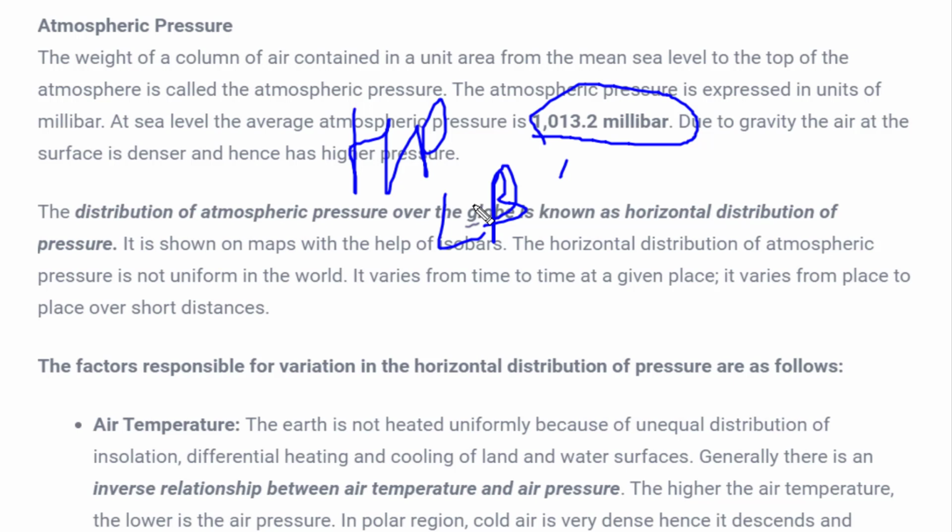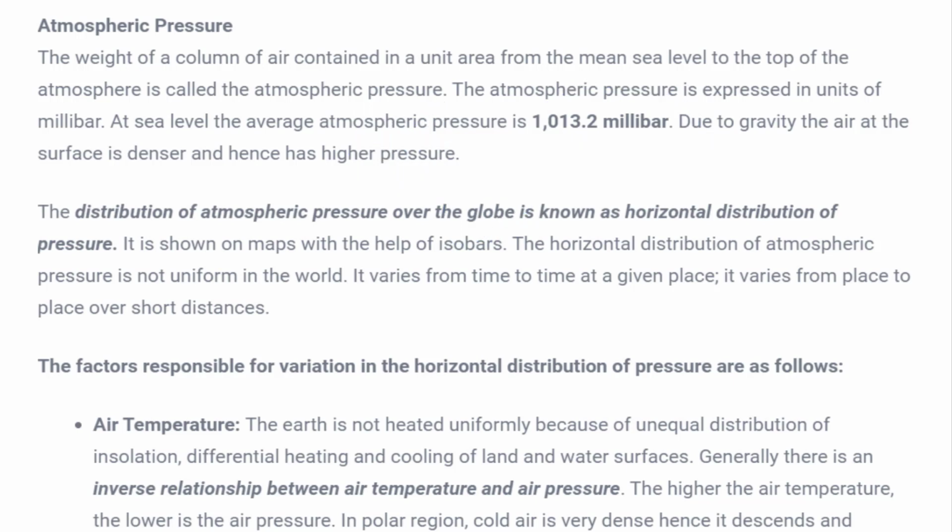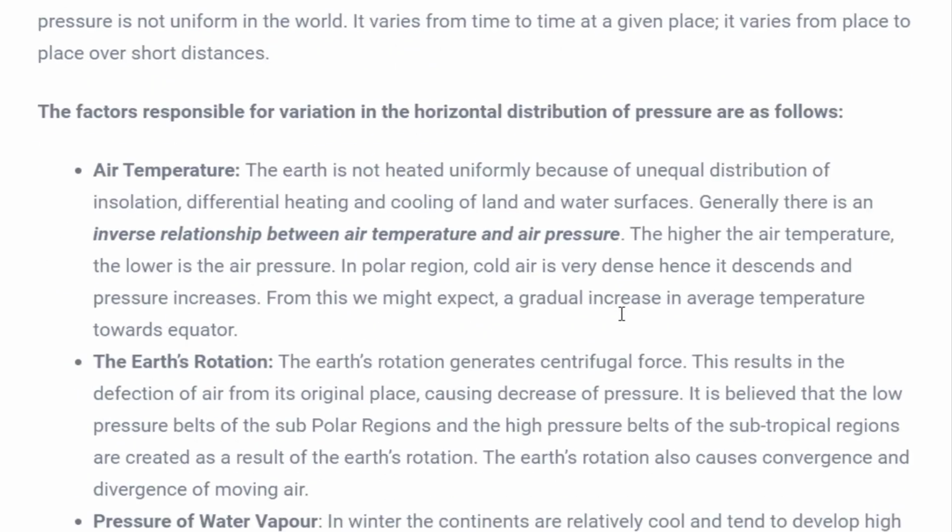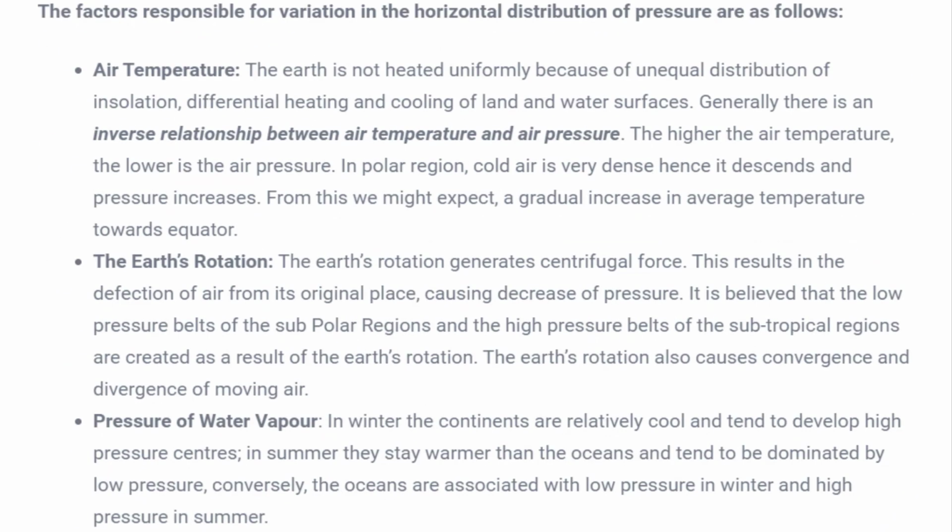Now there are several factors which are responsible for pressure. That means the pressure would be low or high at different places, and there are various factors responsible for that. One more thing you should know is how this pressure is formed. This pressure is exerted on the earth's surface because of air and temperature. So the most important factor responsible for low pressure or high pressure, the type of pressure exerted on the earth's surface, is air temperature.